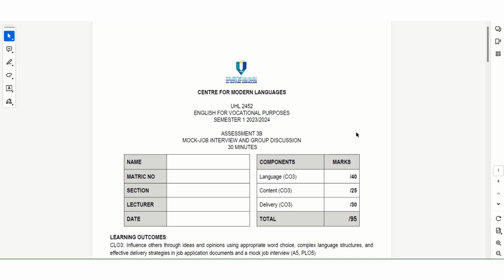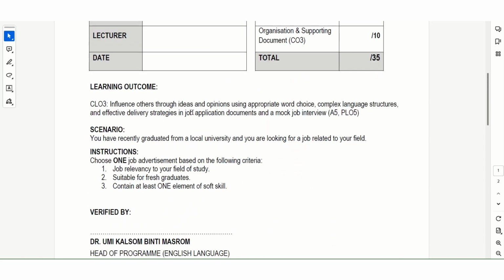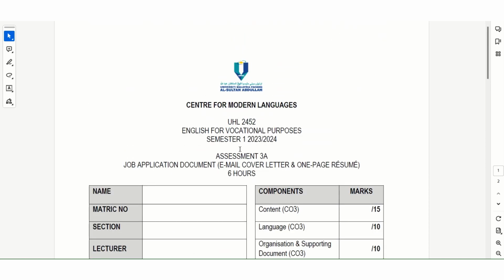But the first thing that you have to do now is to find a job advertisement, you and your team members. Okay, you need to find the job advertisement that suits the three minimum requirements, which are, remember, that it is relevant to your field of study. It is stated in the job advertisement that it is suitable for fresh graduates, and it contains at least one element of soft skill. Okay, so that is what you are supposed to do within this week, and hopefully you can share it with me in our WhatsApp group as soon as possible.